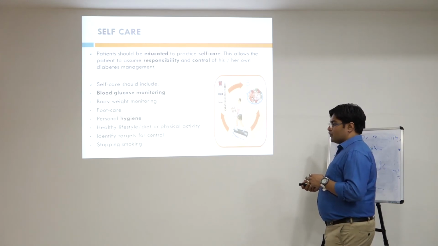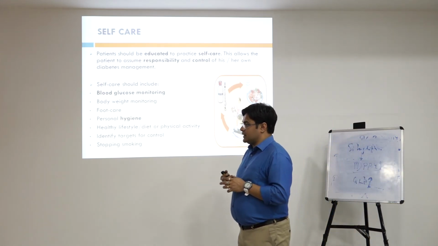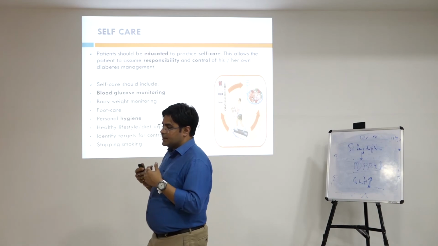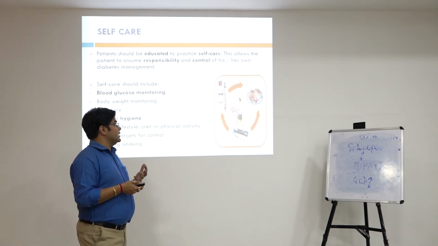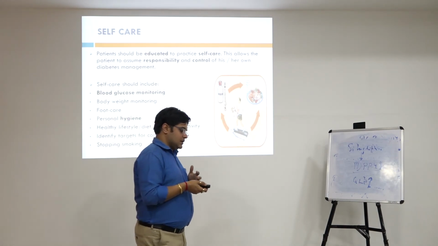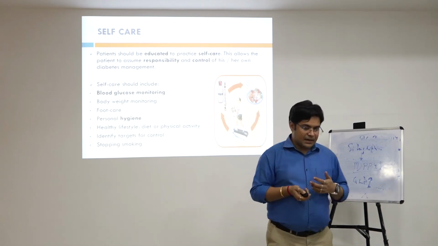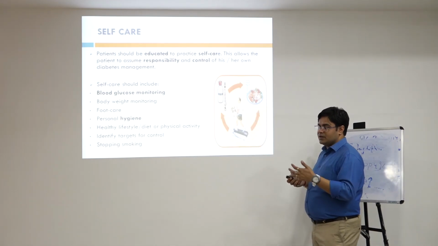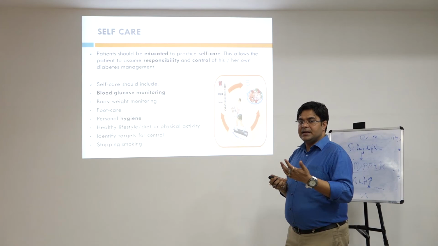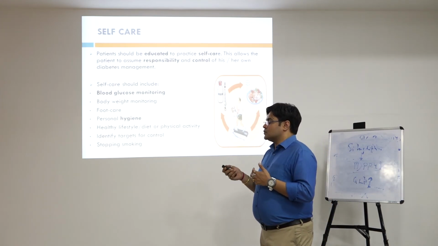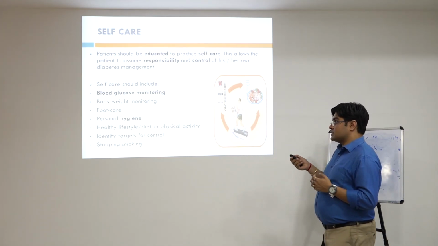So apart from all the diabetes treatment that I have mentioned, diet and exercise, then insulin therapy, then oral hypoglycemic agents, all the drugs that can be used, among which we have studied sulfonylureas, meglitinide analogs, rosiglitazone, pioglitazone, right? So apart from that, there is always a need for self-care.